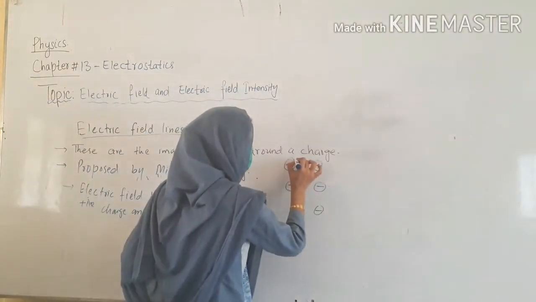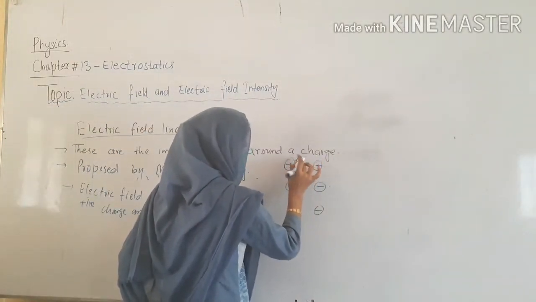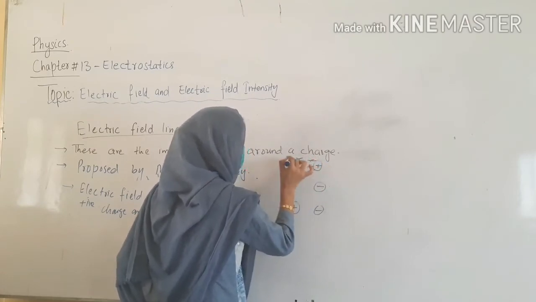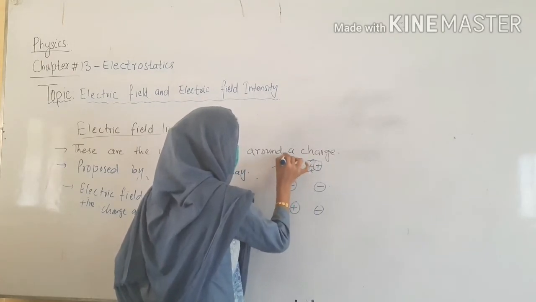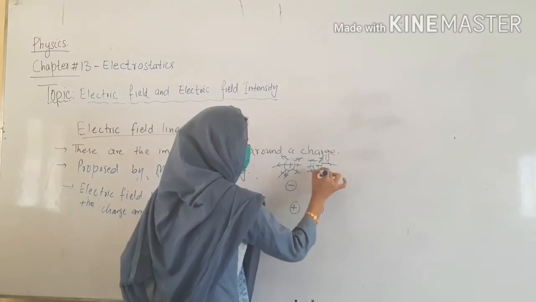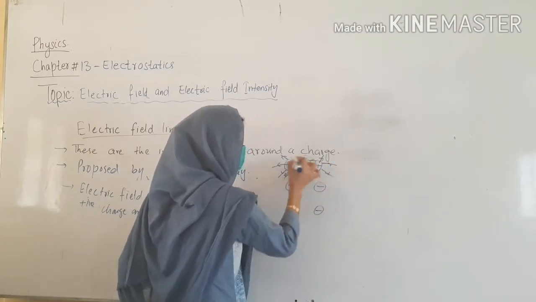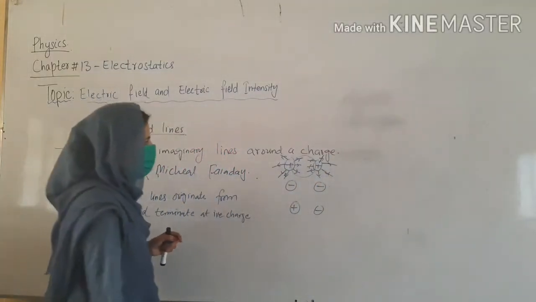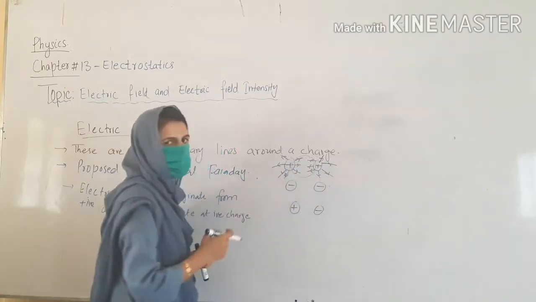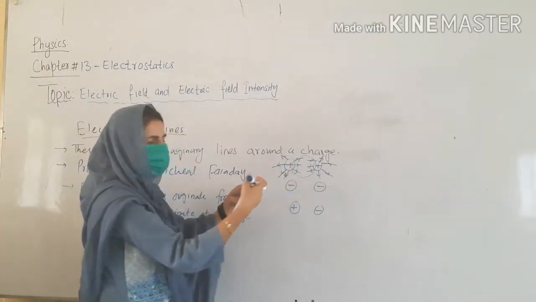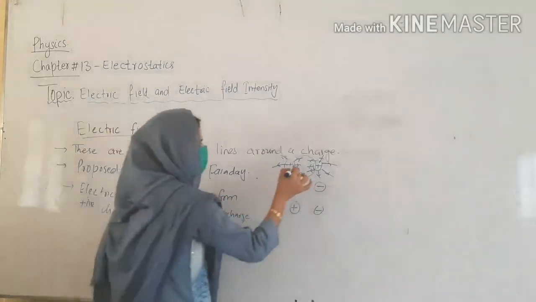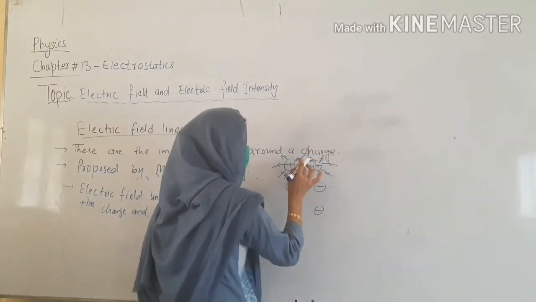Obviously, field lines will originate from this terminal. This will be the symbol, and this will have the same symbol, positive charge origination. Here, no effect will show on each other because there is no corresponding relation with this. But this point will show some relation. This charge has an electrostatic force effect on this, and this charge will show an electrostatic effect on this charge. Both have positive charge behavior, both have the same nature. So when they cross each other, they will repel each other.